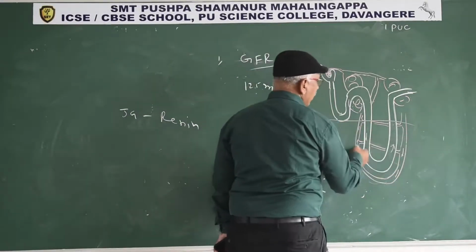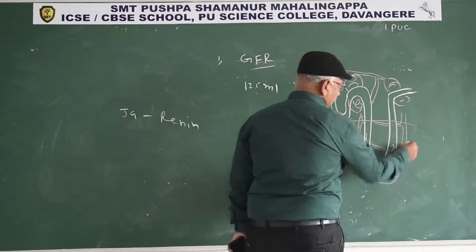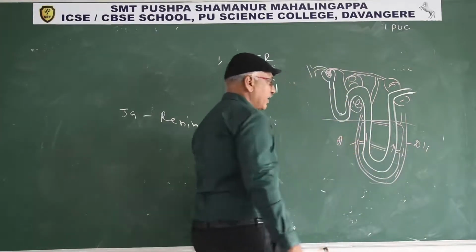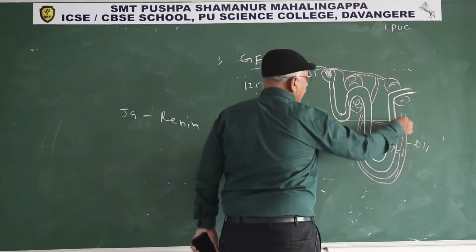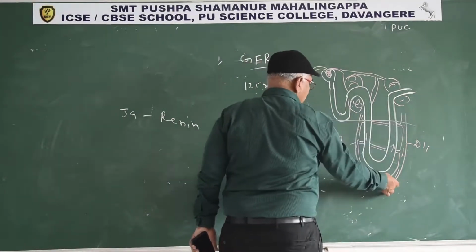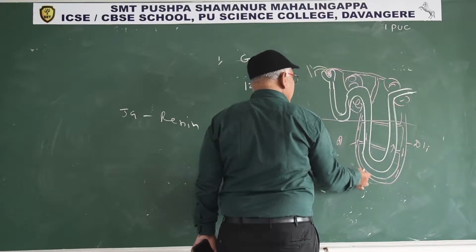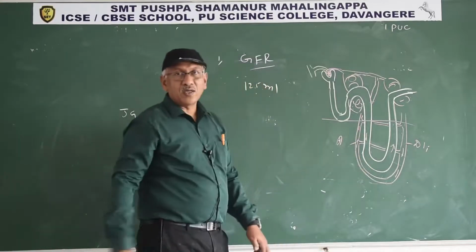Next, the flow of blood is opposite in the two limbs of the vasa recta: the descending limb and the ascending limb. In the descending limb of the vasa recta, blood flows from the outer border of the medulla to the inner border. In the ascending limb, blood flows from the inner border to the outer border. So it is another counter current.